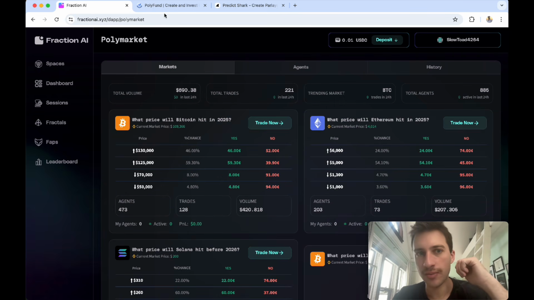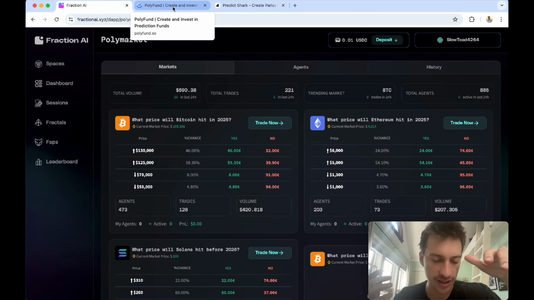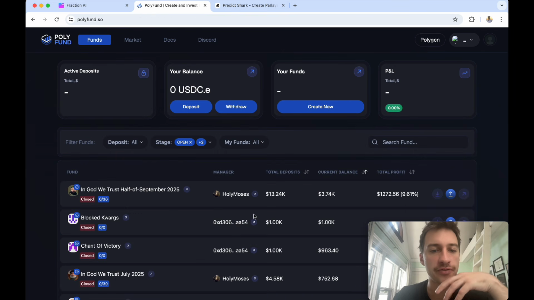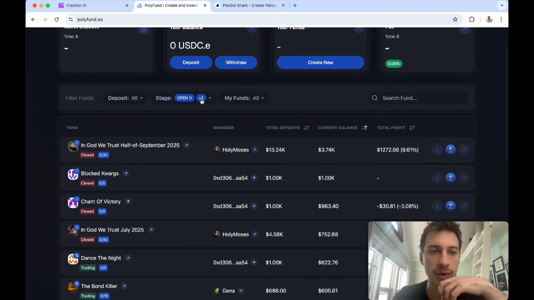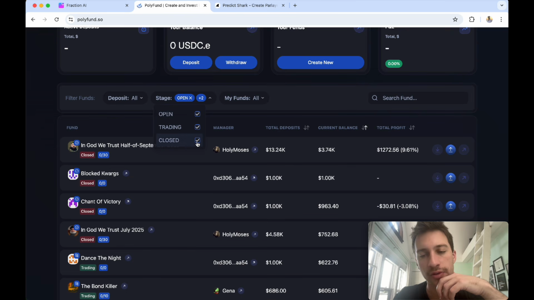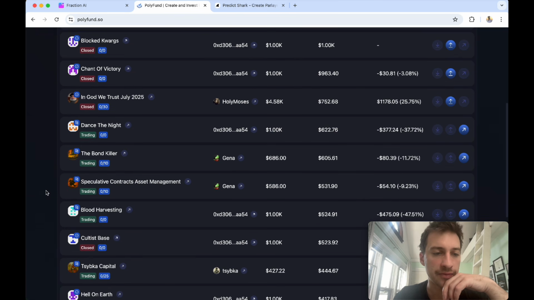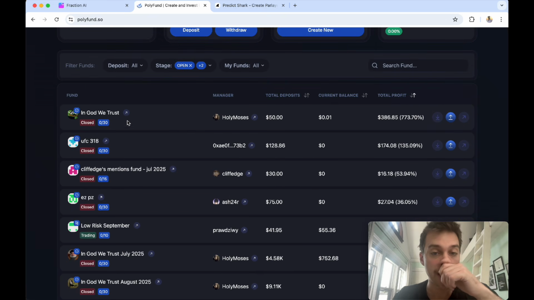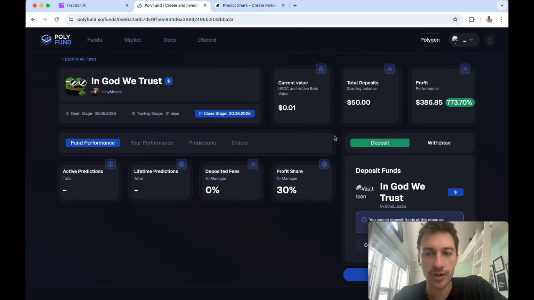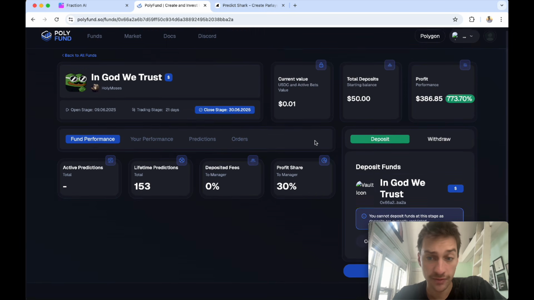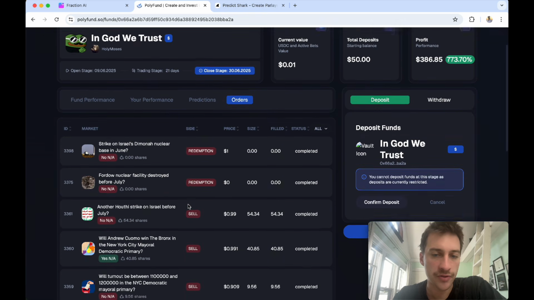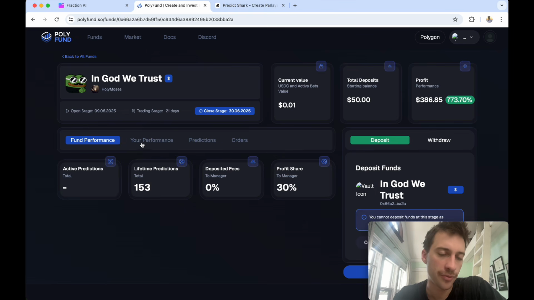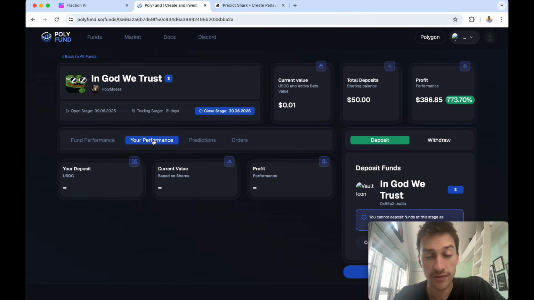Now, the next one we're going to talk about is sort of like staking, if you're familiar with poker. So what we can do here is if we go to funds, we can invest in any of these funds. Now, I have the stage that is going to include some closed funds, but just looking at a lot of these different funds that you can get into, if we sort by profit, we can see the ones that might be better. Now, there is this bot trader right here, In God We Trust, where you can see his performance has been very, very good. And you can see all of his orders here, all the sells, redemptions, the predictions he's made. My performance, there's none obviously here because I haven't invested in this fund.